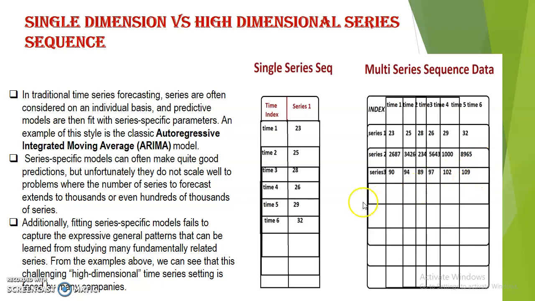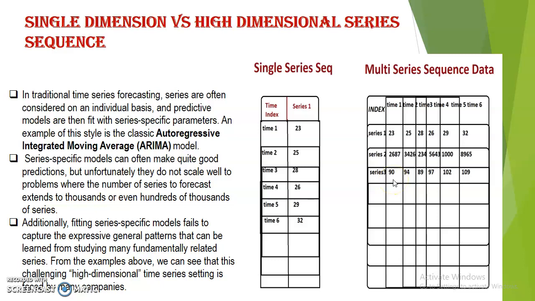In that case, we can still use ARIMA, but we have to pass it through a for loop kind of thing. We will train our ARIMA model with series 1 and get the prediction. Again we will use series 2 and get the prediction, same for series 3.